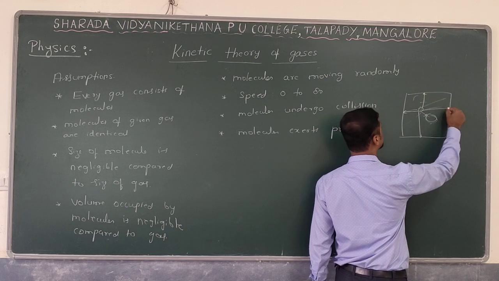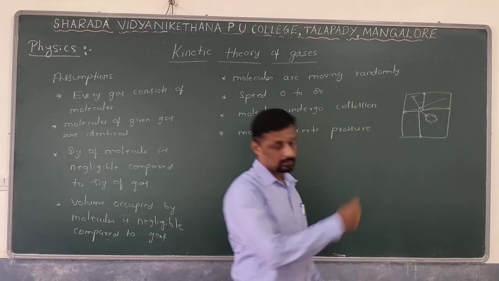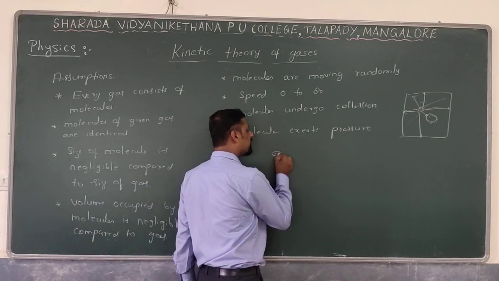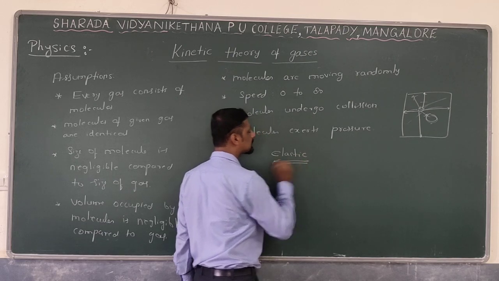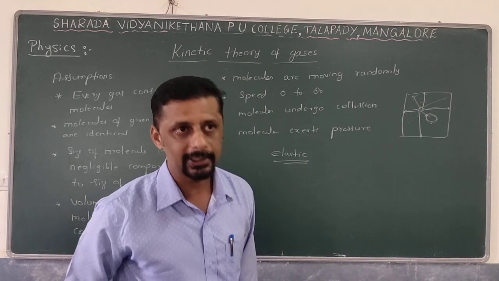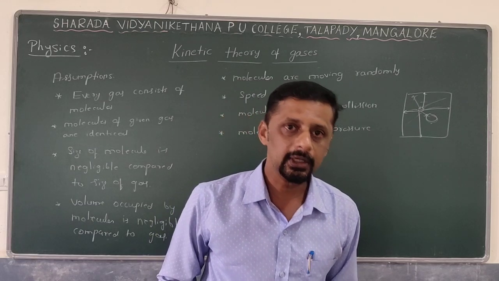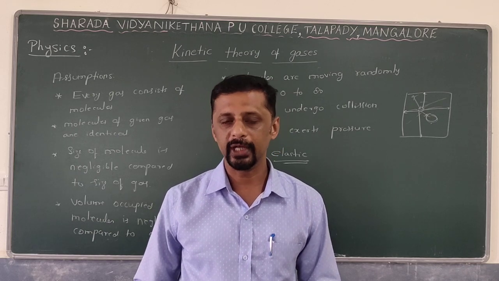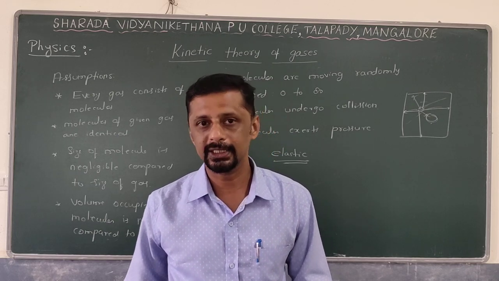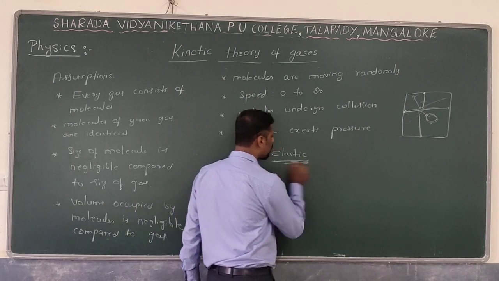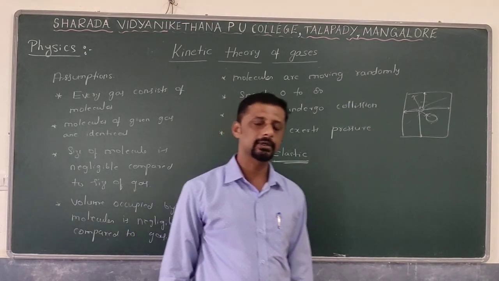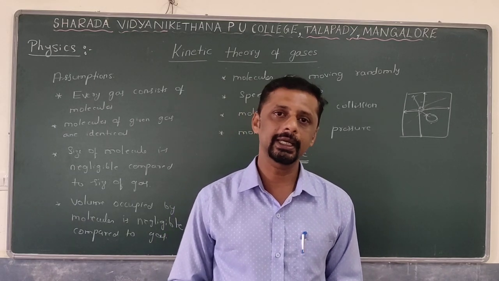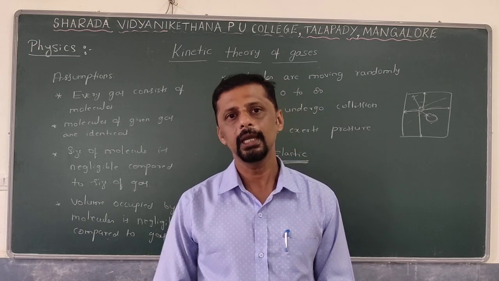The gas molecules collide with neighboring gas molecules and also with the walls of the vessel. These collisions are considered as perfectly elastic. What do you mean by perfectly elastic collision? It is a type of collision in which both the momentum as well as kinetic energy are conserved. In collision there are two types: elastic collision as well as inelastic collision. In elastic collision, both the momentum as well as kinetic energy are conserved. That means the momentum before the collision must be equal to momentum after the collision, and the kinetic energy before the collision must be equal to kinetic energy after the collision.